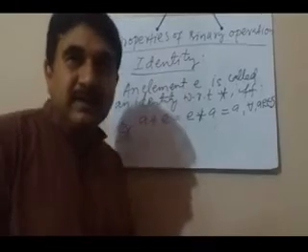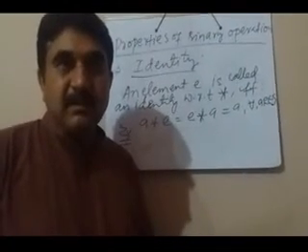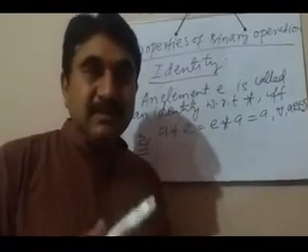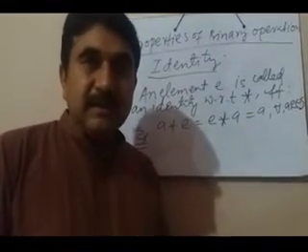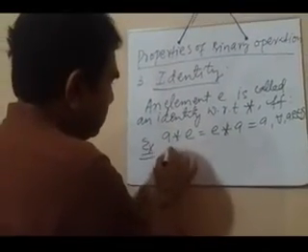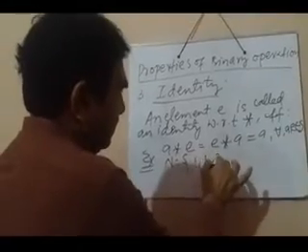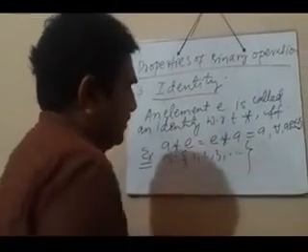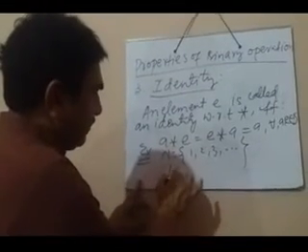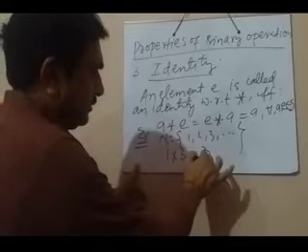As I have already said, 0 is the additive identity and 1 is the multiplicative identity, but this identity is actually related with the set. For example, in the set of natural numbers, 1 is the multiplicative identity because when 1 is multiplied with any number, say 3, you will again get 3.